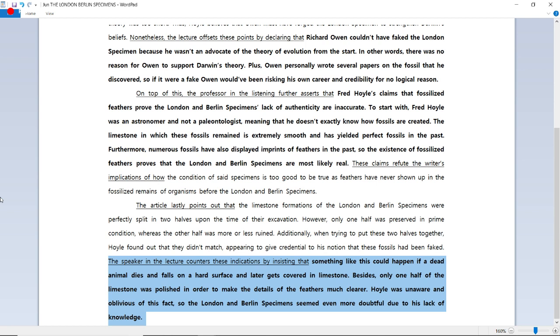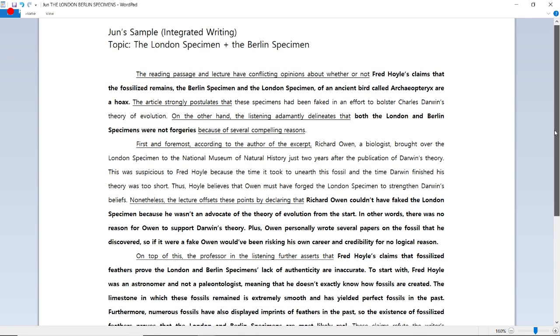Besides, only one half of the limestone was polished in order to make the details of the feathers much clearer. Hoyle was unaware and oblivious of this fact, so the London and Berlin specimens seemed even more doubtful due to his lack of knowledge. All right, ladies and gentlemen, that's my sample essay. Now let's move on to independent writing.